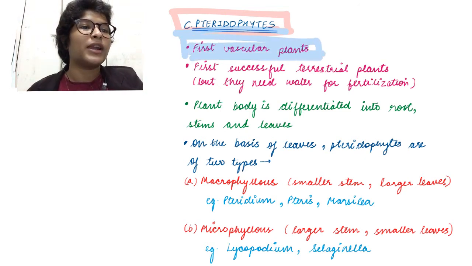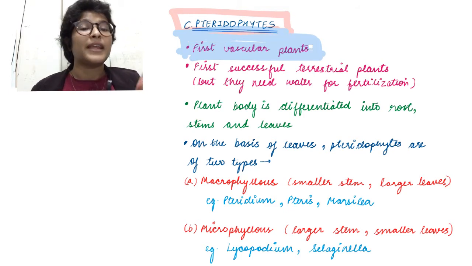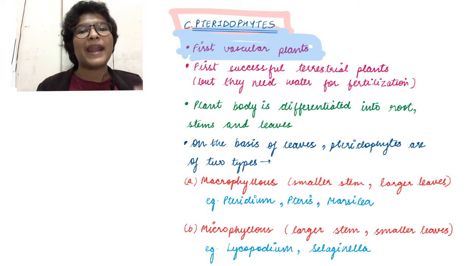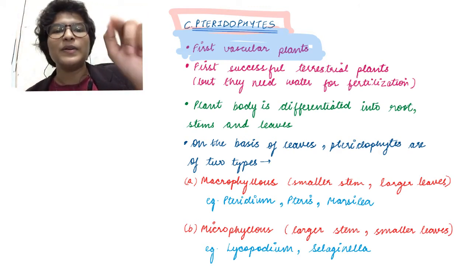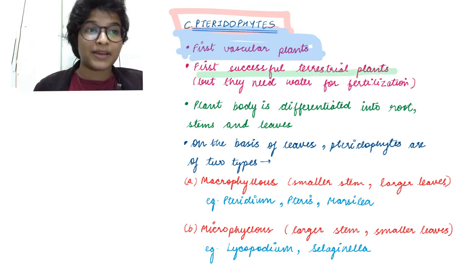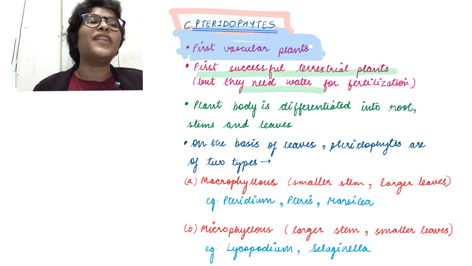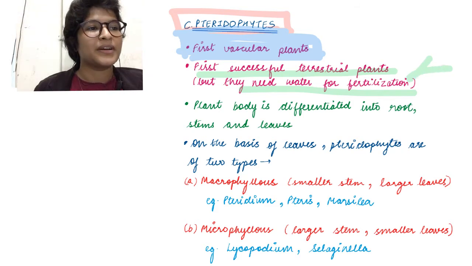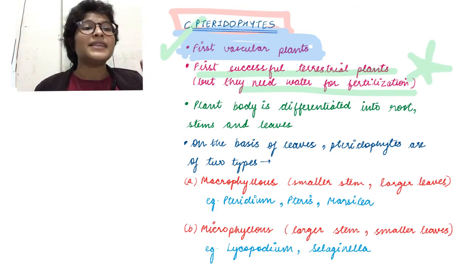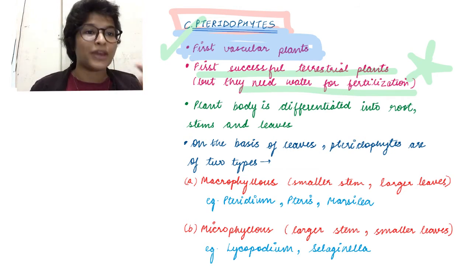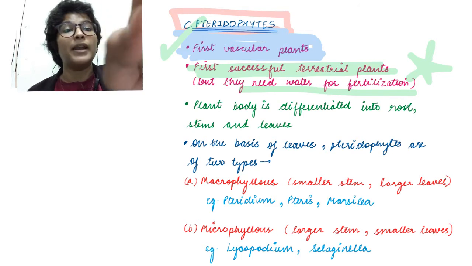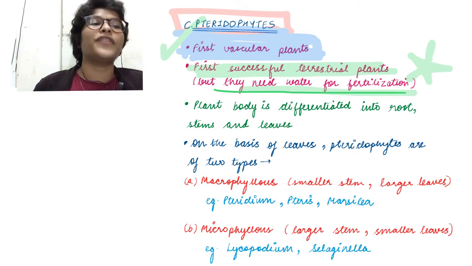This is a very important line. What does this mean? That proper vascular tissue has been developed and they are more suitable for land life. So let's look at pteridophytes. They were the first successful terrestrial plants, but they need water for fertilization too. Okay? They are the first vascular plants. This means they are better suited for land and they were the first successful terrestrial plants, but they also need water for fertilization.